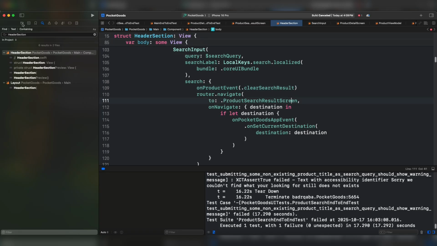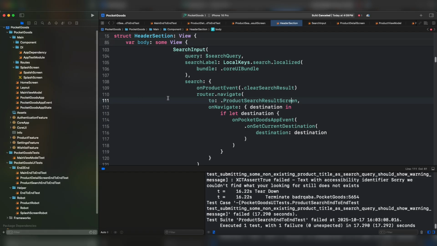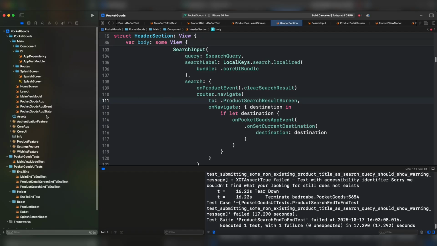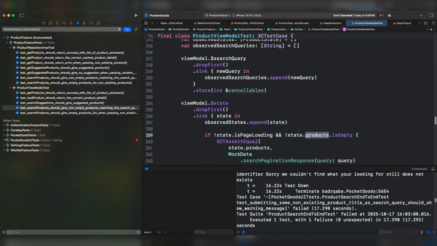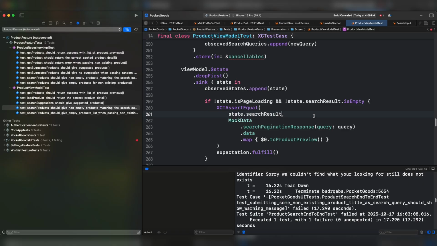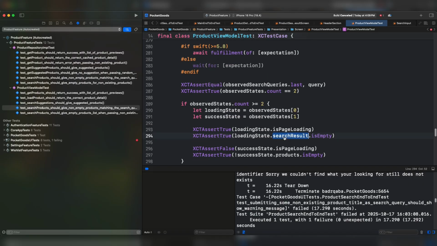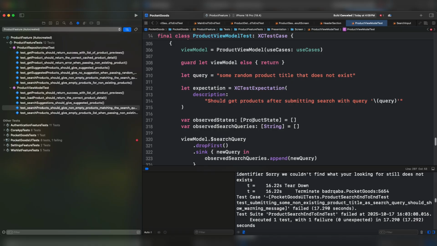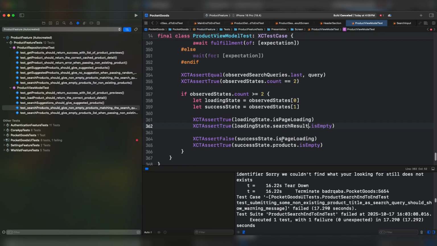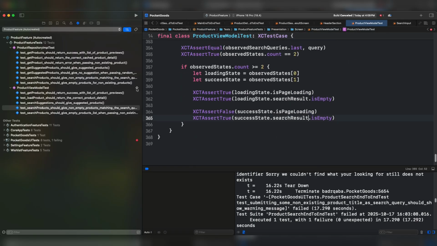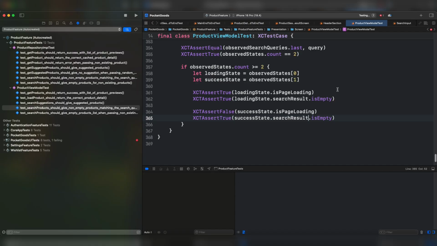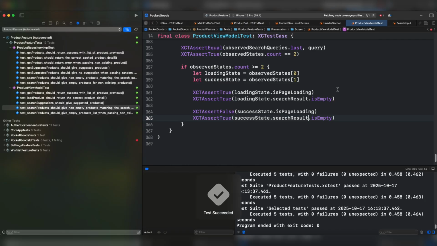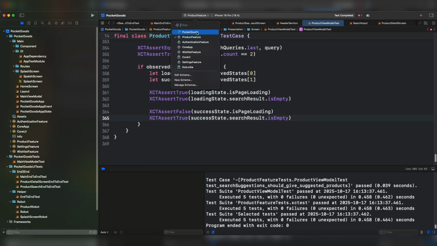Now, before moving forward, we have to make sure that we haven't tampered with the product integration test. I'm gonna switch back to the product feature scheme. For the search product, instead we have to do here search result. And for the assertion, search result for this test case, and search result and search result. Let's run all the specs. All tests succeeded. Switch back to the pocket goods scheme.